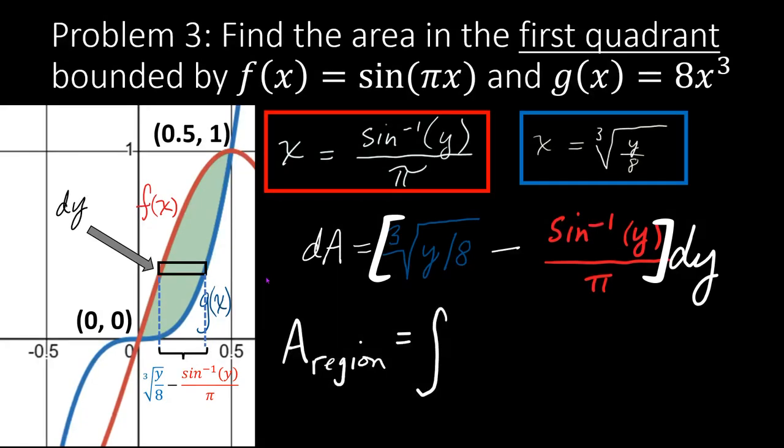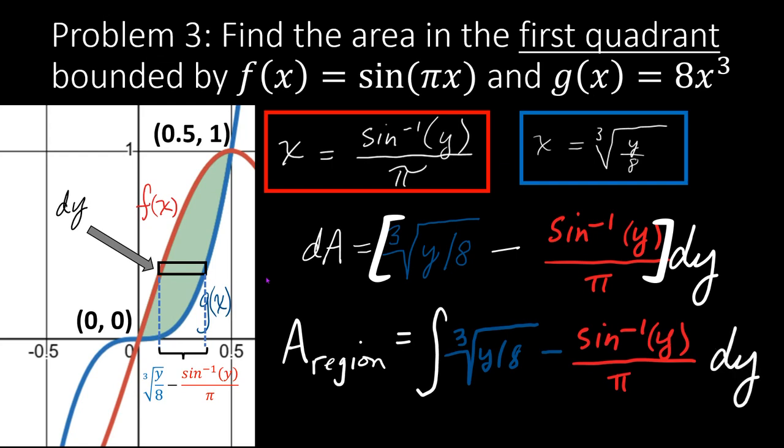The area of the region then is going to be found by integrating this little bit of area I've computed. And that means summing up all the areas. So I'm summing up all the objects that look like the area that I just computed. And now all that's left is to go after the limits of integration, which in this case are y values 0 to 1.